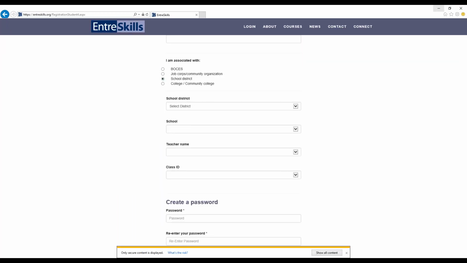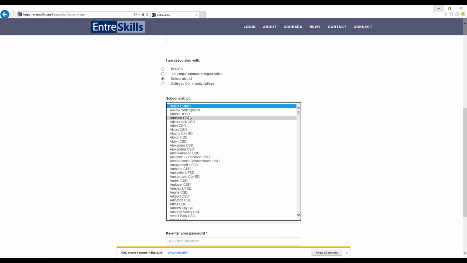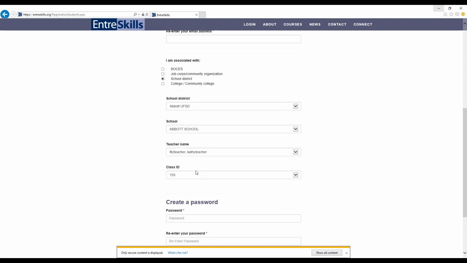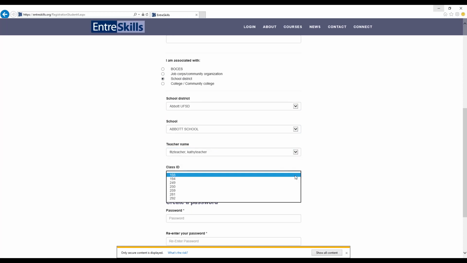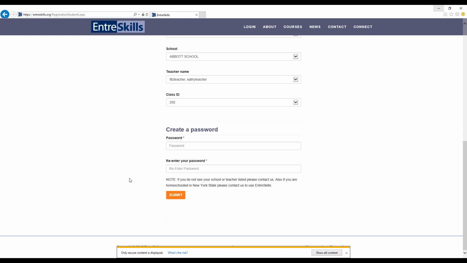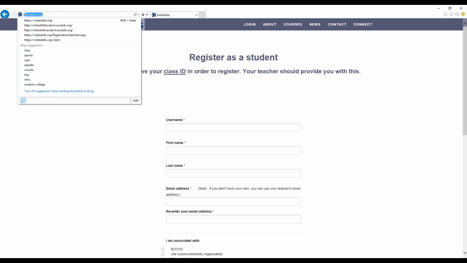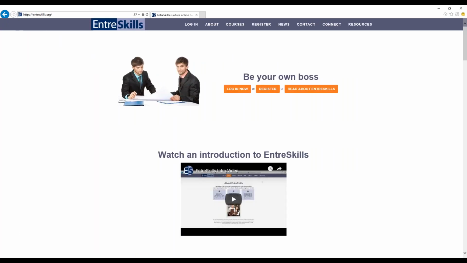They'll be asked to select which school district they're in, and then their school. Then they look for their teacher's name, and here's where they need that class code. And then they'll create a password and click submit. Once they do that, they'll get an email saying that their registration information has been received. They'll need to wait for you to activate them before they'll have access to their EntreSkills account.